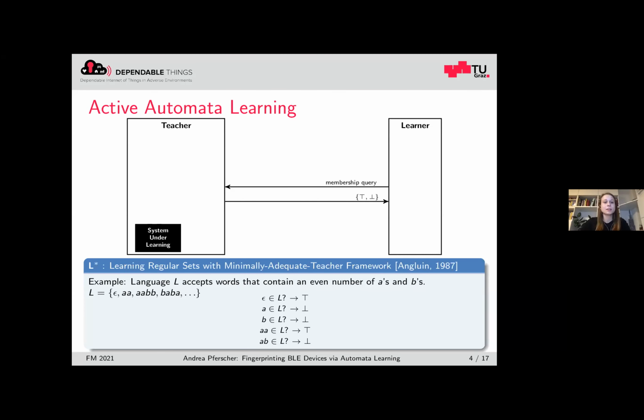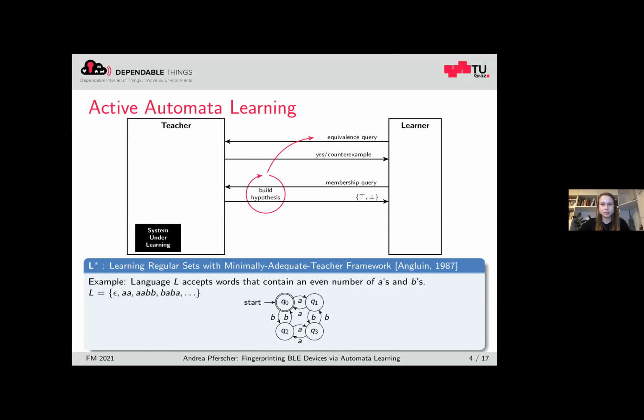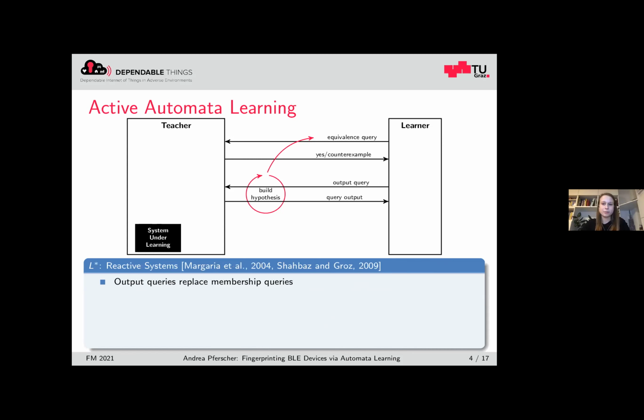Based on these answers, the learner creates a hypothesis, so a deterministic finite automaton, which is then proposed to the teacher. So the teacher checks the equivalence between the system under learning and the proposed DFA. In the case they conform to each other, the teacher responds with yes. Otherwise, a counterexample is provided that shows the non-conformance between the system under learning and the proposed hypothesis. This counterexample is then used by the learner to generate new membership queries and to improve the hypothesis. So we have an iterative approach, which is repeated until the learner found a conforming hypothesis.